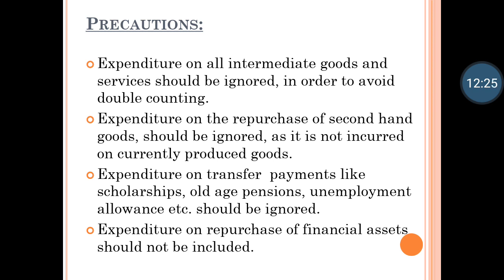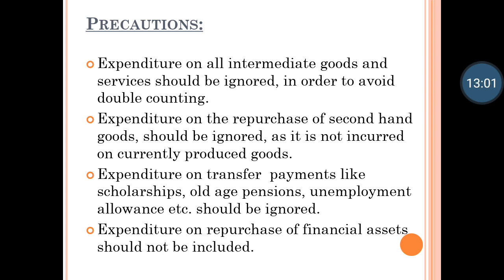So if expenditure is done on first hand goods, then we need to take it into consideration. But again, if you are spending for the same product as a second hand good, then that money will not be taken into consideration. This is also common in all the methods: where it is a second hand good, or wear and tear where depreciation cost is involved, such type of counting should not be included.